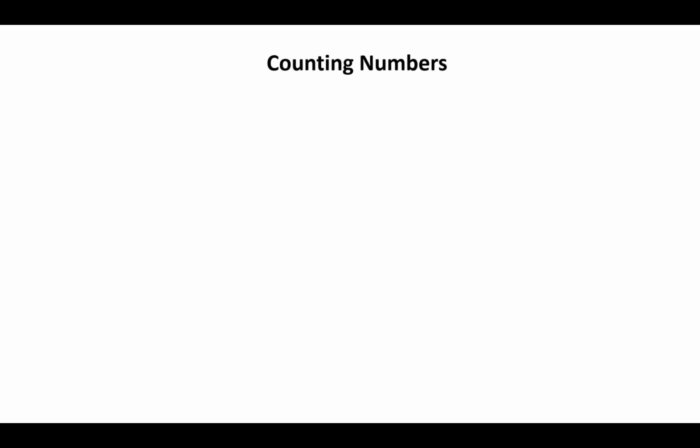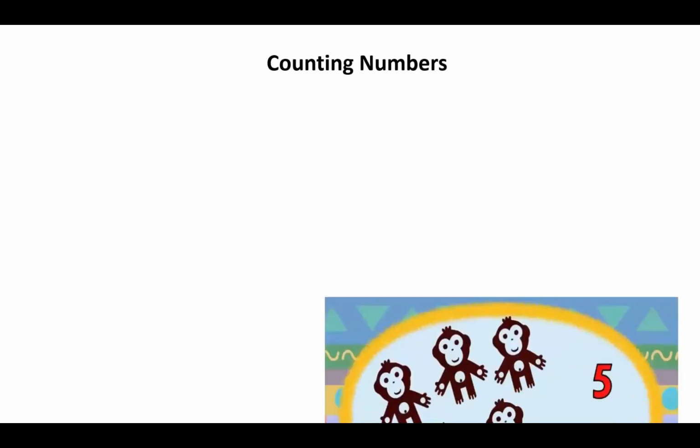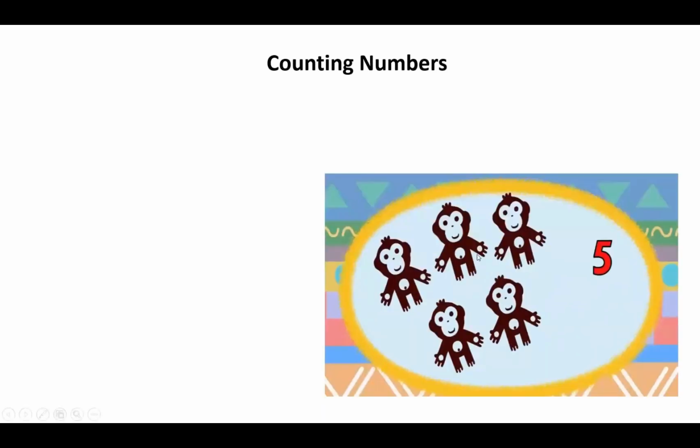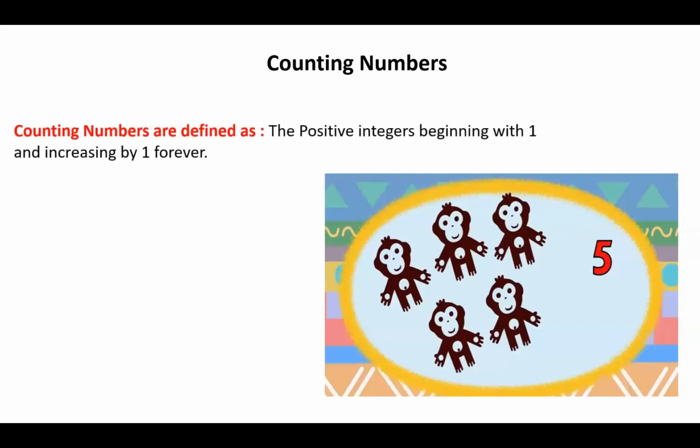Numbers come from the word count. If I give you this picture and ask you to count, how many monkeys can you see here? Yes, of course, there are 5. You start to count and say 1, 2, 3, 4, 5. So you start counting from number 1, and each time you jump by 1. So this is the definition of counting numbers.